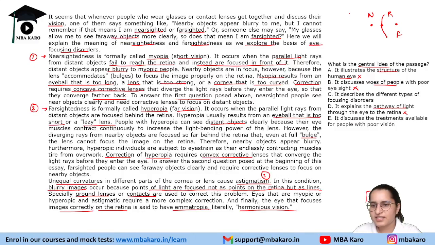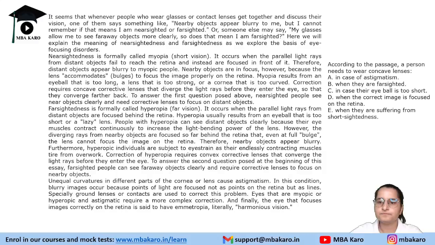E says it discusses the treatment available for people with poor vision. Again, no, not only this. So the central idea is to describe the different types of focusing disorders, and obviously they are also describing corrections. They are not only talking about treatment, they are describing the different types of focusing disorders, right?